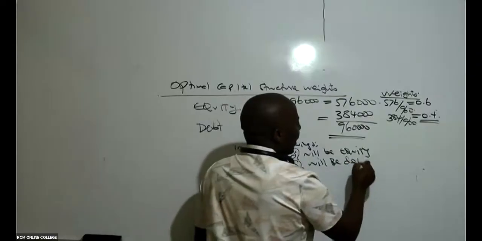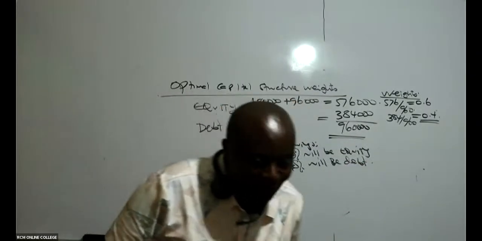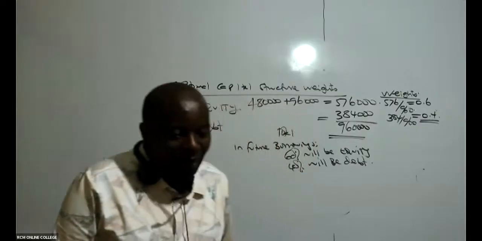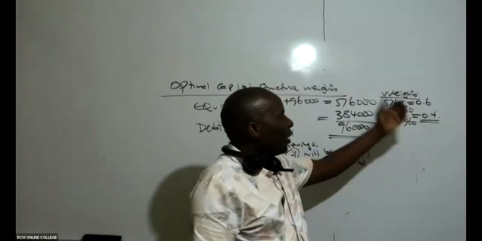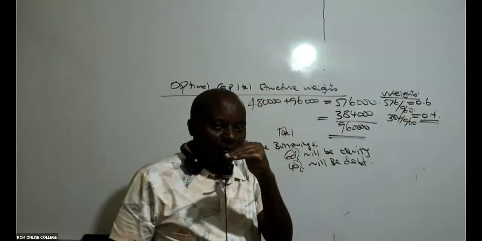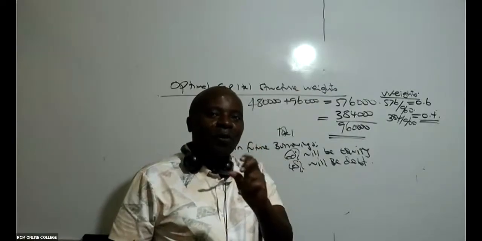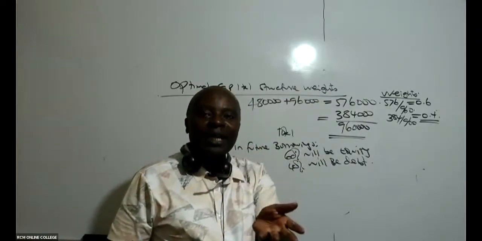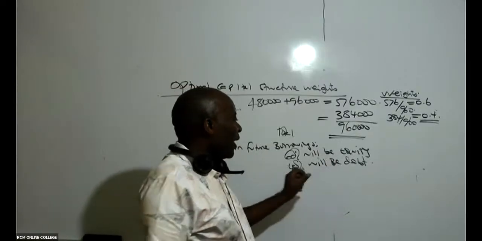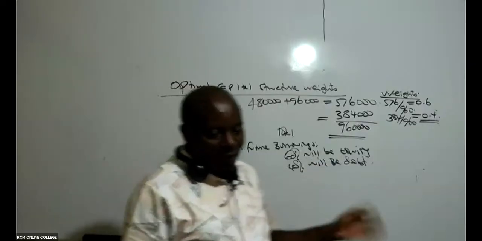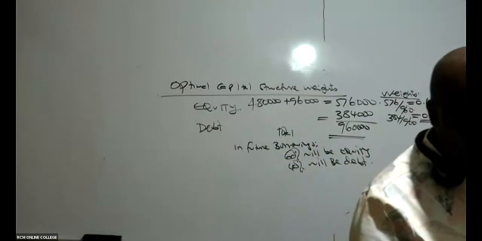Sijui kama tunaelewana hapo kwamba in future, because of this 60%, we have an optimal capital structure. And if it's optimal, it means best. We don't want to change from an optimal capital structure to a bad capital structure. So 60% will be equity and 40% will be debt.